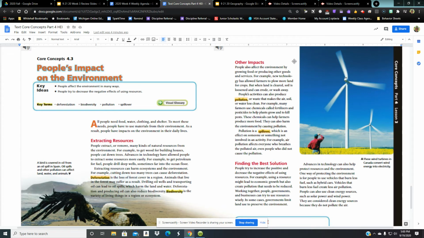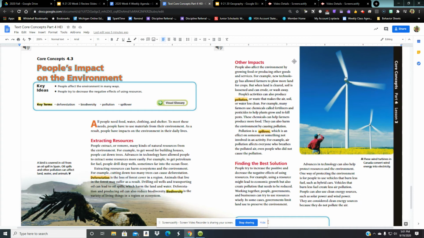Pollution is a spillover, which is an effect on someone or something not involved in an activity. For example, air pollution affects everyone who breathes the polluted air, even people who did not cause the pollution. So we had a bunch of car factories in Detroit. The black smoke from burning coal and petroleum oil to run those machines would go in the air over Canada. Canada didn't have anything to do with that, but they were having acid rain spill down on their crops and hurt their plants. So that's a spillover, when the pollution affects people who are innocent.